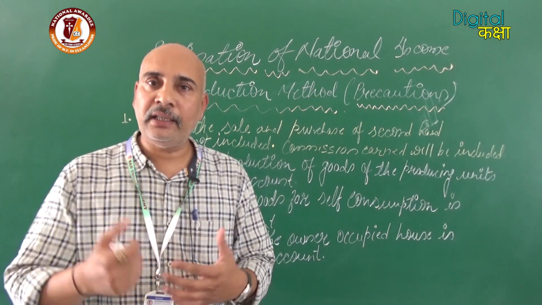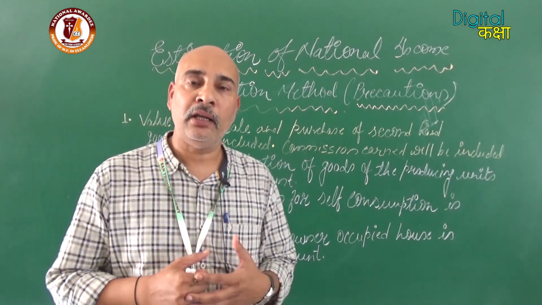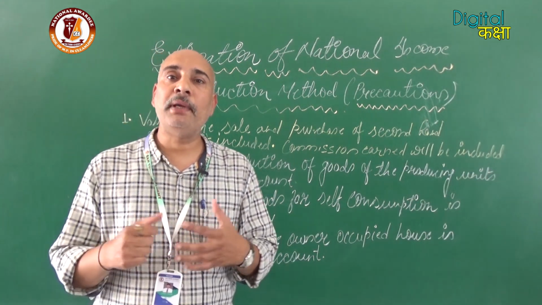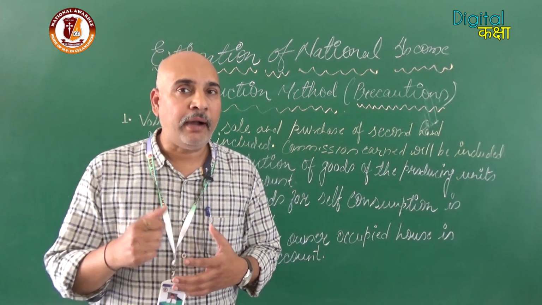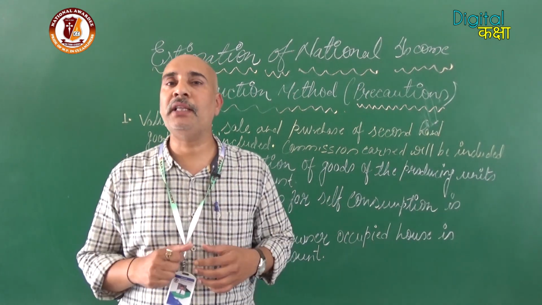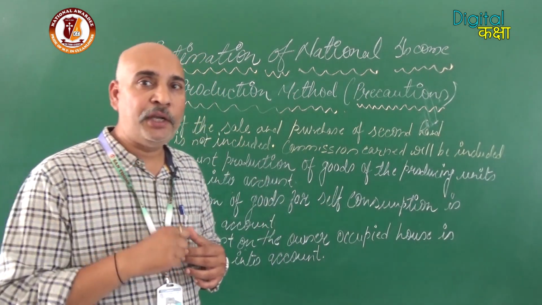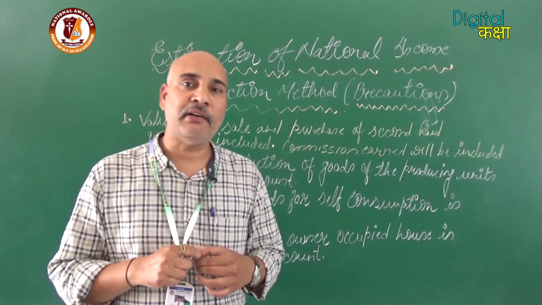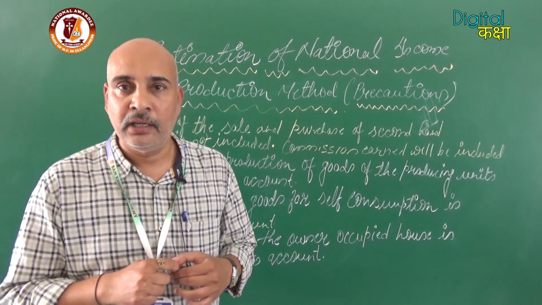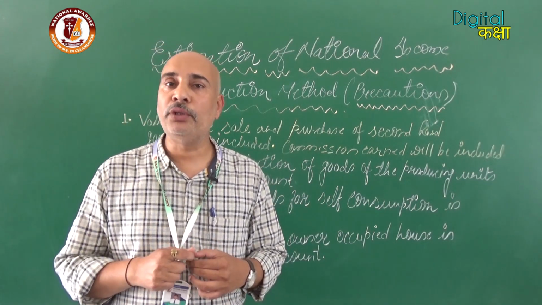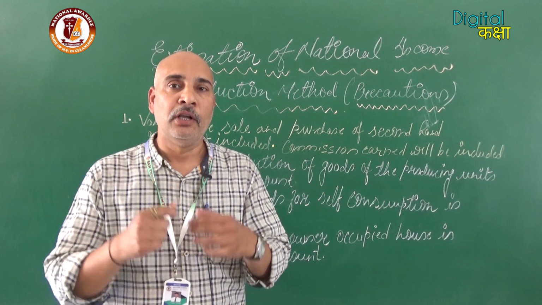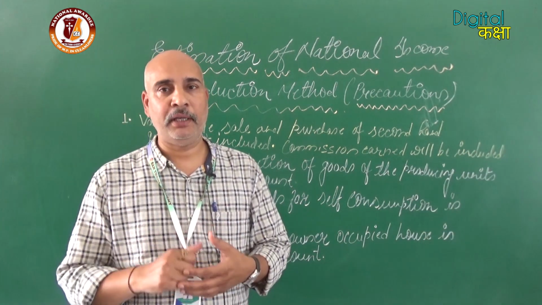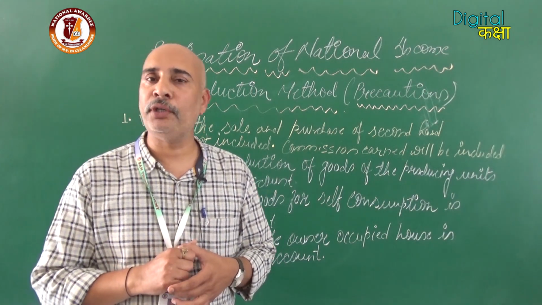Okay. Another precaution that we have to take: the services for self-consumption will not be added in the account. Why is it so? Because we can measure the value of goods, but we can't measure the value of services produced by our relatives, friends, and family members, because it is related with emotion, it is not for the market purpose. For example, your mother, your wife, or your sister prepares food for you.